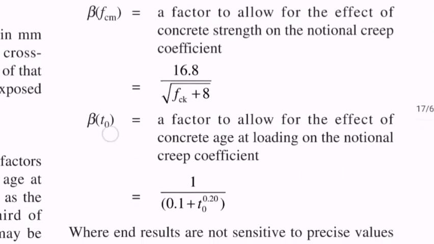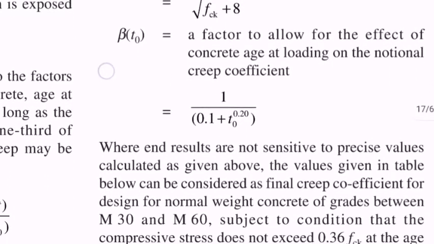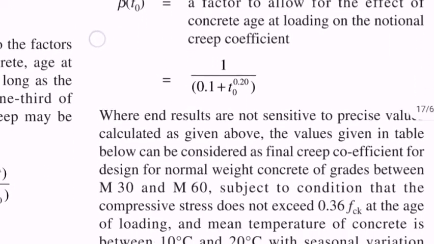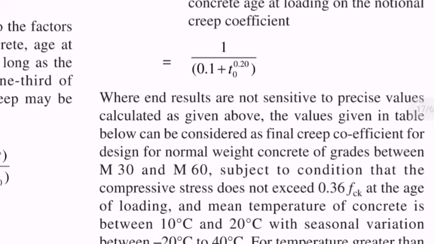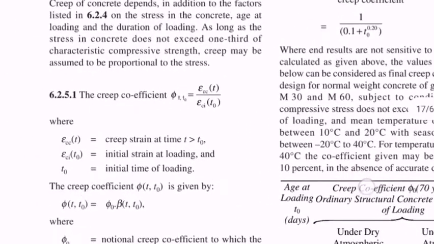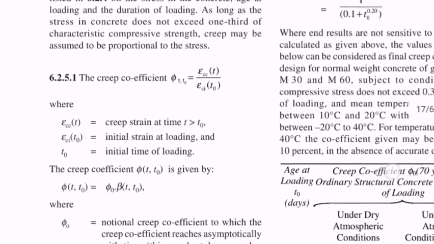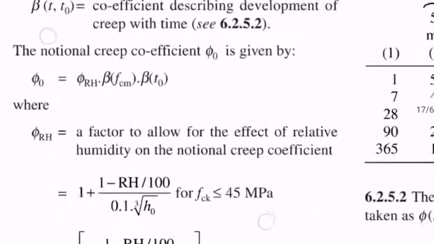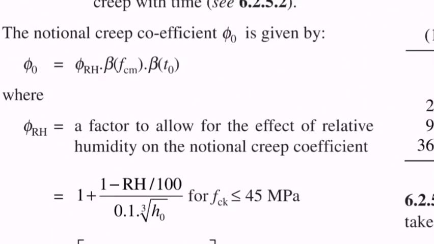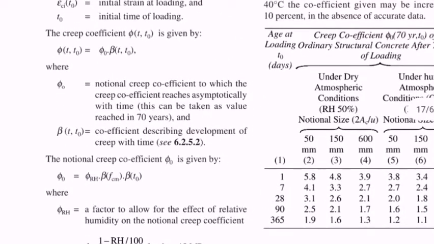Next, beta t0, that is 1 by 0.1 plus t0 power 0.20. If the t0 value is given we can take it, otherwise we can take it as 28 days. After finding these three, we have to take the product of these three things. So phi0 is equal to the product after calculation of phi RH, beta fcm and beta t0, and we will be getting phi0.